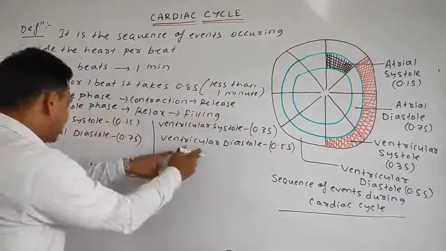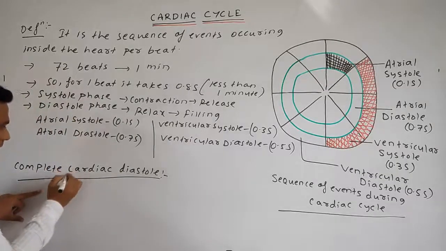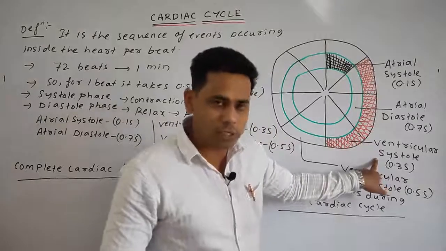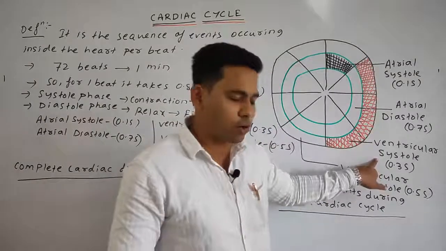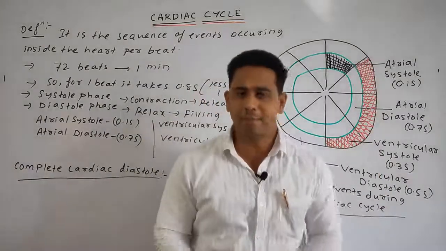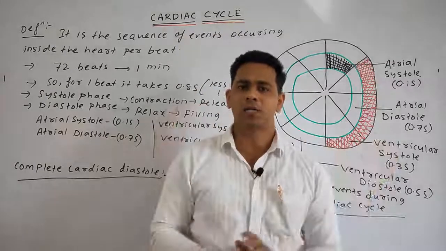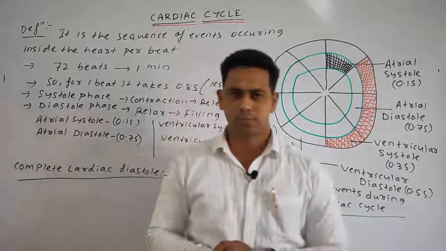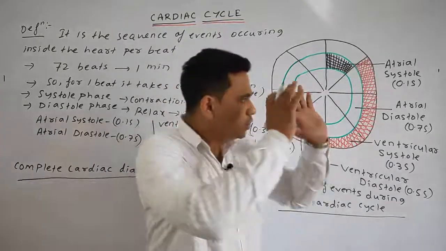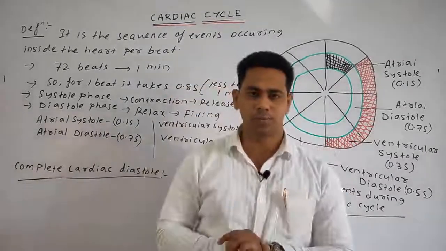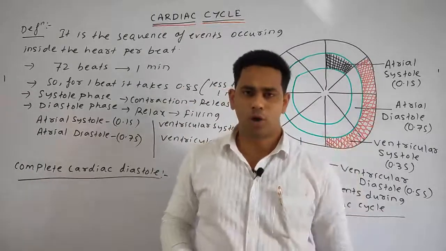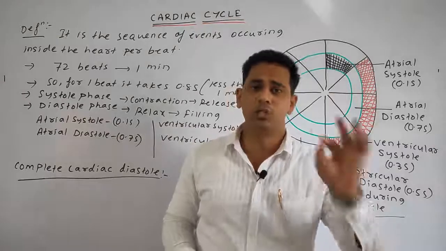But before understanding that, we should know the complete cardiac diastole. See, after the ventricular systole, means after the contraction of the ventricle happens, all the 4 chambers of the heart go to the rest position, or we can say all the chambers are in the relaxed position. That duration is known as the complete cardiac diastole, and it happens for 0.4